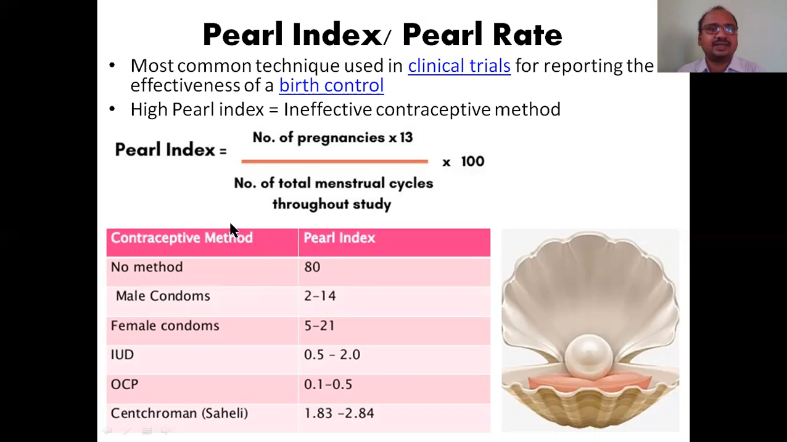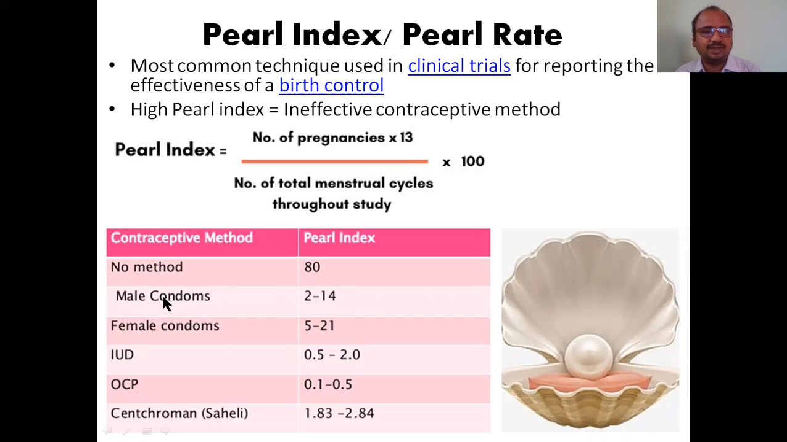Okay, like that. This is the Pearl index formula, and here you can see male condoms have a very low Pearl index. That means it is a very good contraceptive. It must be low. High Pearl index means ineffective contraceptive method. That is a correct sentence.